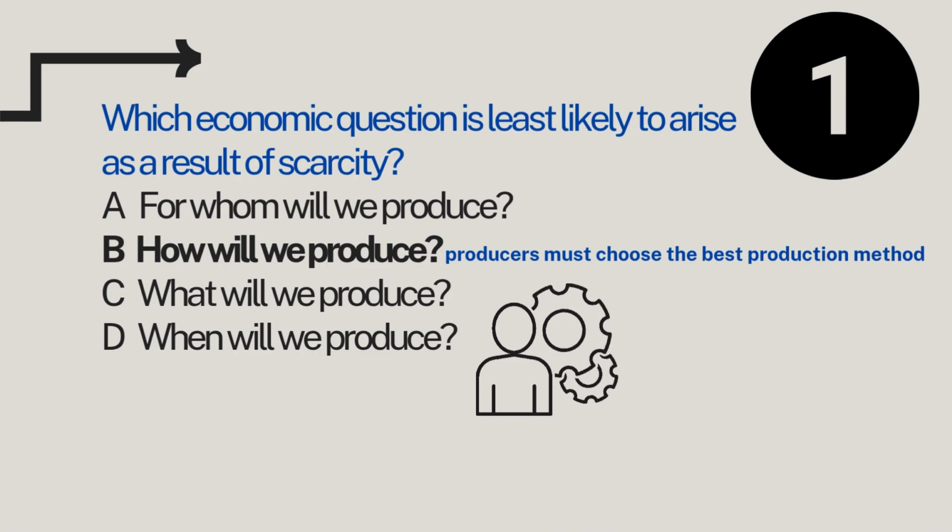Because of the limited resources, producers must choose the best production method. Should we use more machines or human labor? Are we going to increase the capital or increase the labor? Should we be eco friendly or focus on low costs or expenses? This happens because resources are scarce.